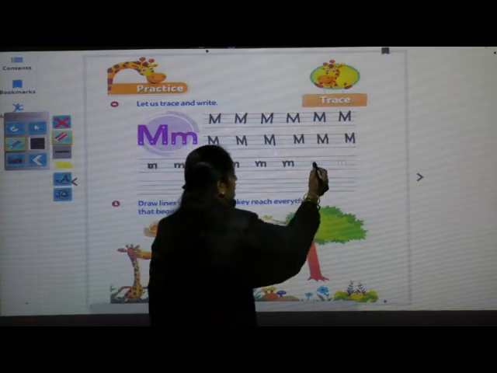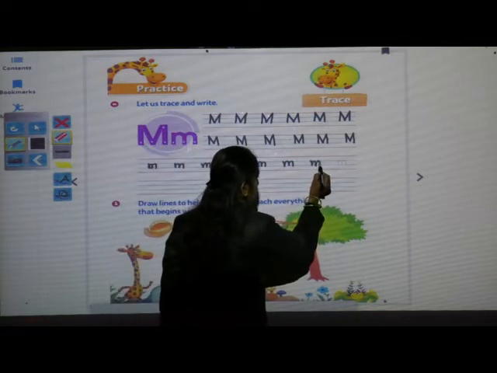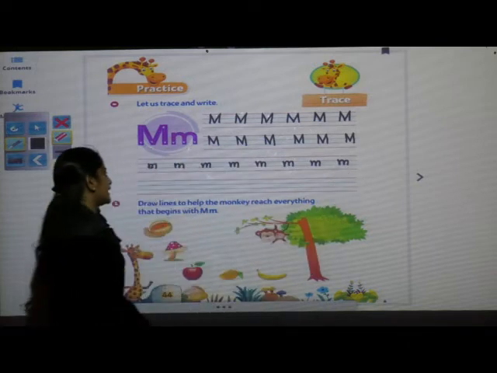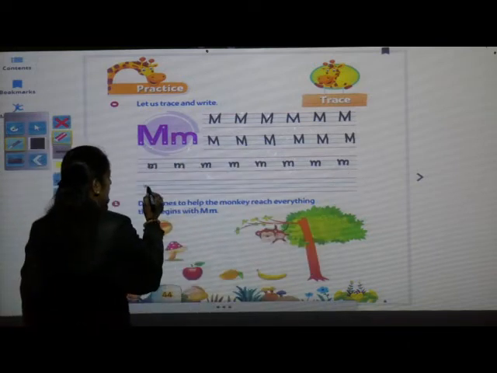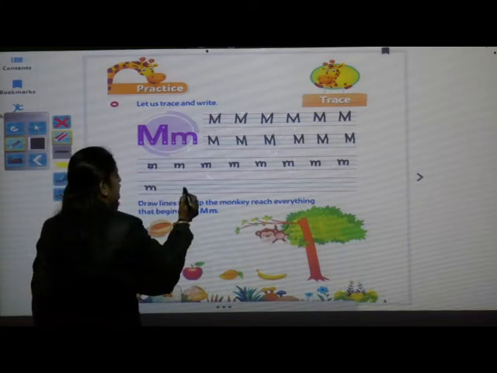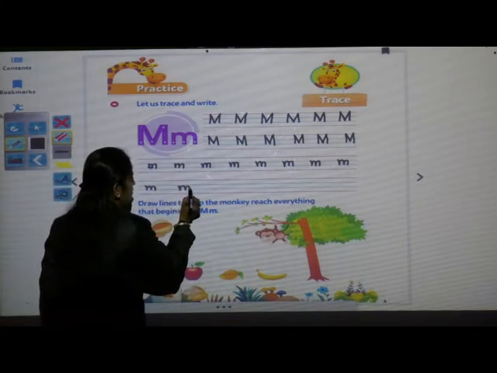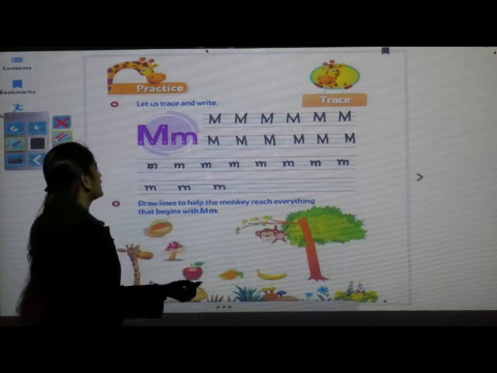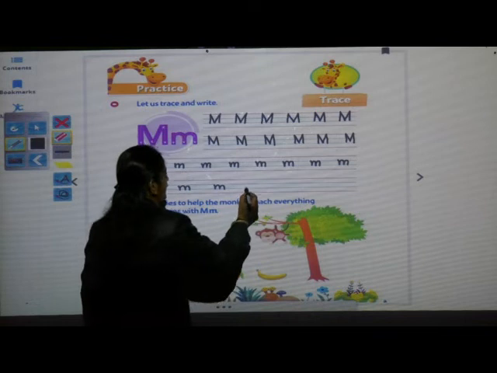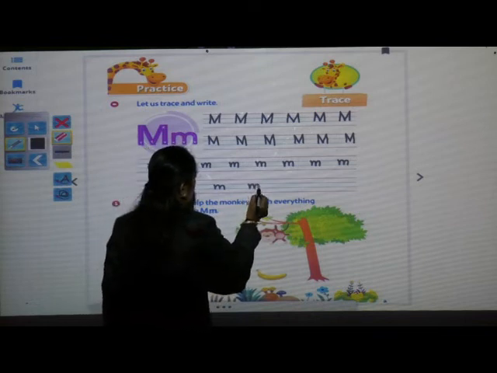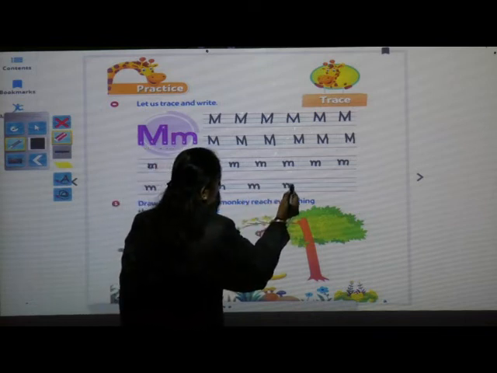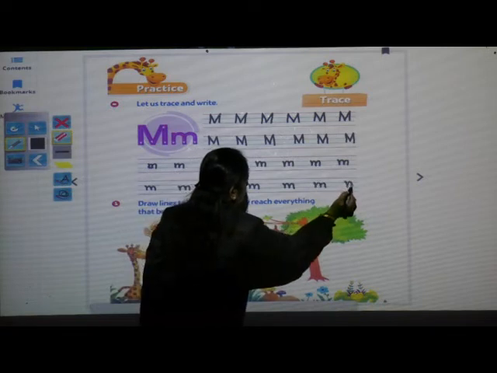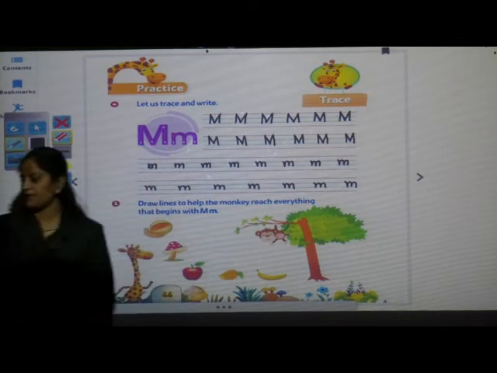Mushroom. Monkey. You have to say the sound of the letter and you have to practice writing. Yes or no? Very good. Small letter m. Complete fast.